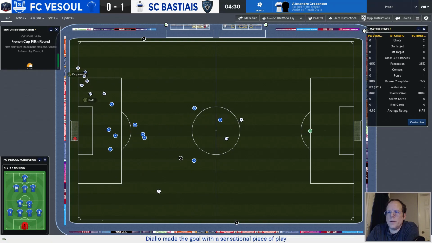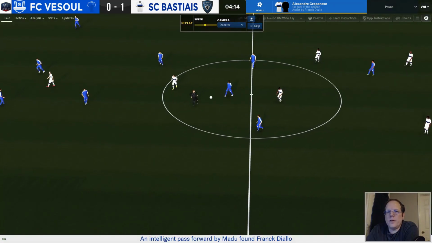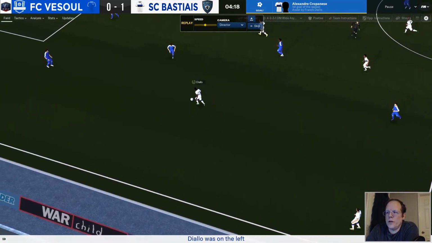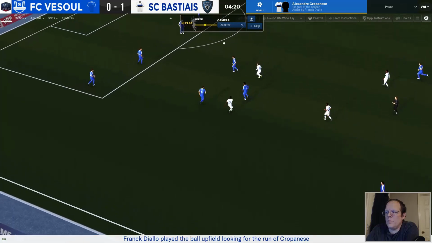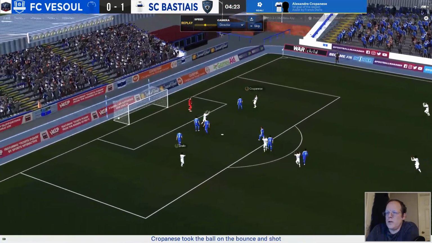That was well done. That was some nice ball movement by us. I thought for a minute there Blaise was going to give it up. He is a youth player who's got a ton of potential, but he's got like a 4 determination. I'm working on that, but it hasn't picked up all that much since he's come into the squad. It's a nice shot by Cropanesi.